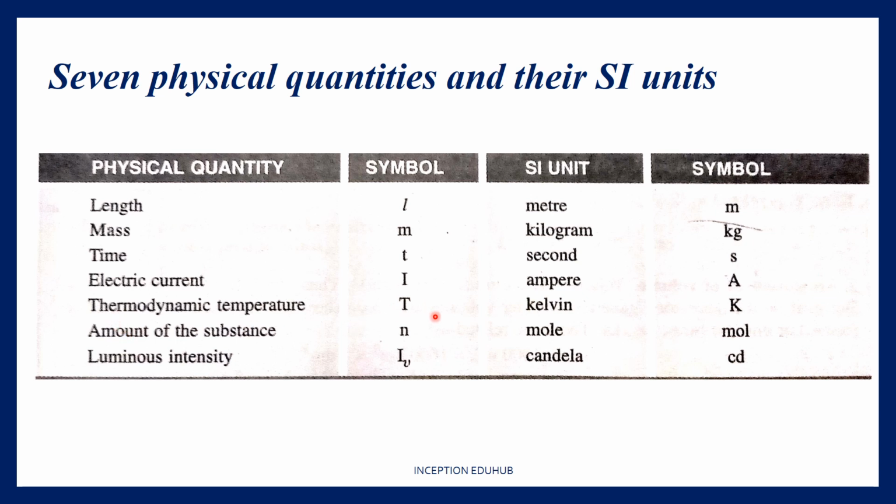Thermodynamic temperature is always measured in Kelvin, but we can measure temperature in degree Celsius, Fahrenheit, etc. Amount of substance is always measured in moles. 1 mole is equal to 6.022 into 10 raised to 23 molecules, which we'll be learning in this chapter itself. Luminous intensity has an SI unit of candela, and these are the 7 basic physical quantities.